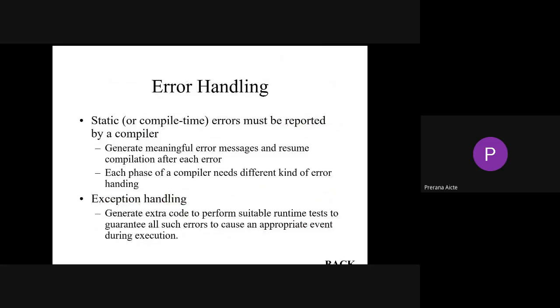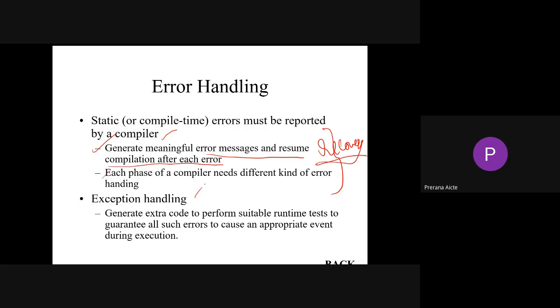Static errors must be reported by your compiler. Obviously, whenever we press Alt F9 or javac filename, errors will be encountered if they are there in our program. So the compiler should generate meaningful errors and resume the compilation after each error. We should recover from the errors at each and every step. Each phase of a compiler needs different kinds of error handling. So we have different types of error handling, and these errors can be easily rectifiable.